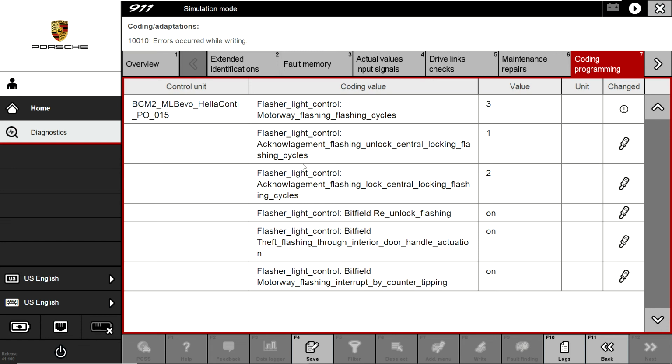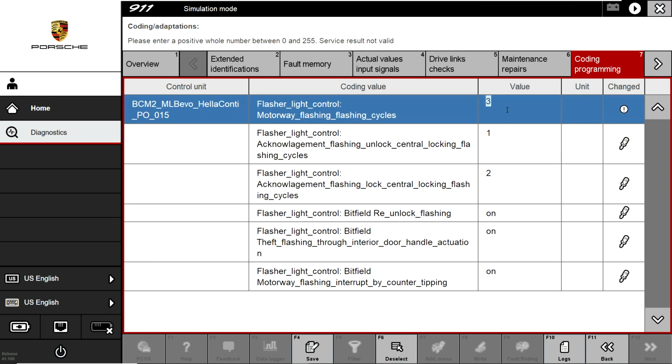In this tutorial, it gives an error because it is not on a real car, because it is in simulation mode. But if you connect to your car with a good device, it will work. It will change the flash of your turn signal from 3 to 5.